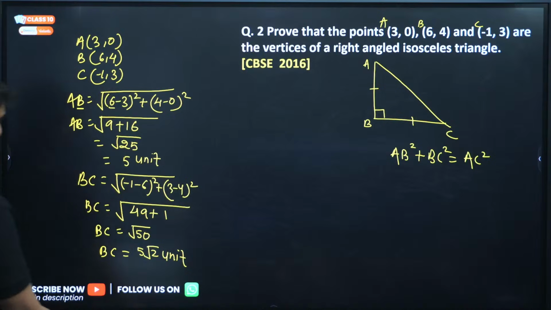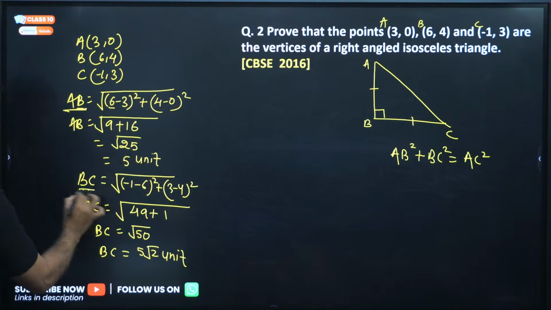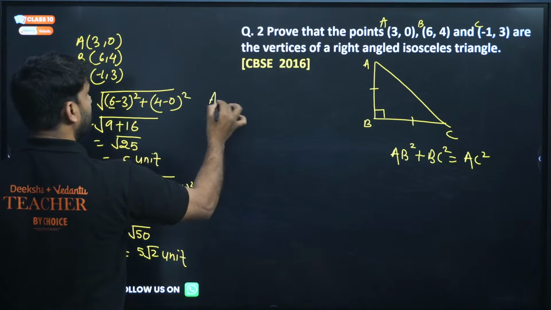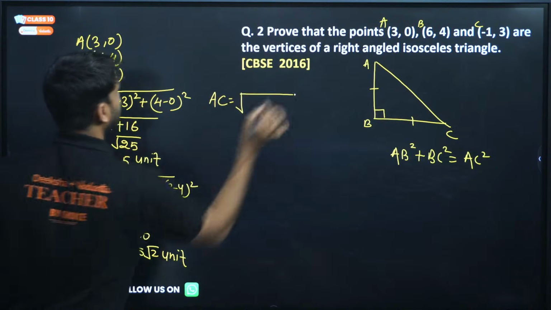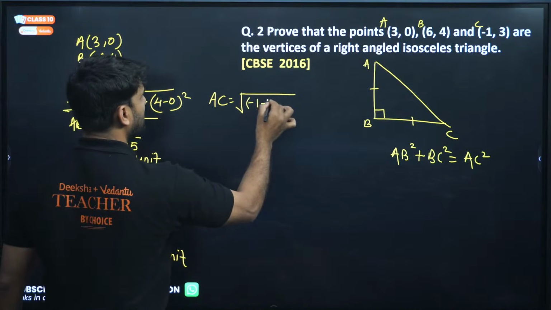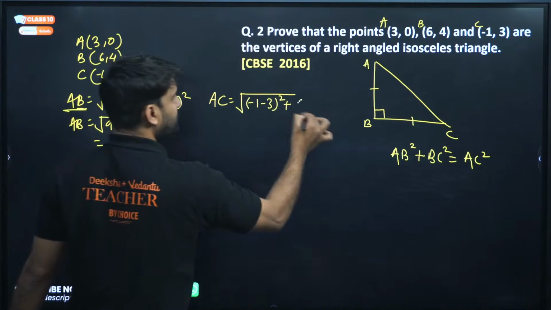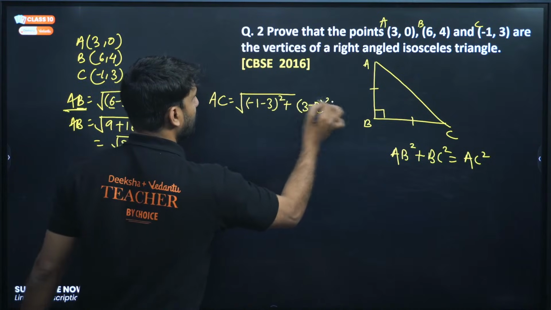AB is done, BC is done. Now come to AC. AC will be minus 1 minus 3 whole square plus 3 minus 0 whole square.